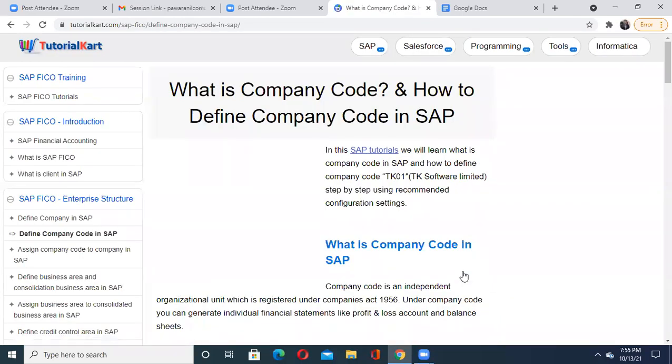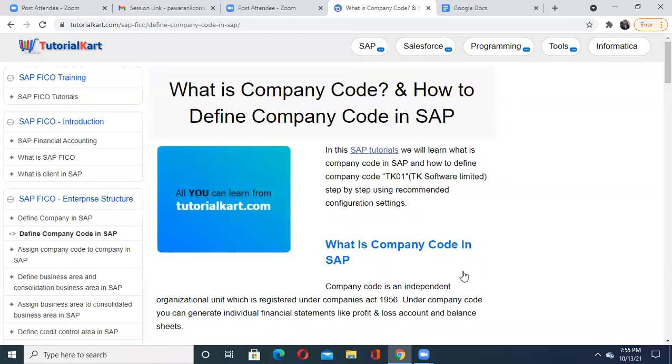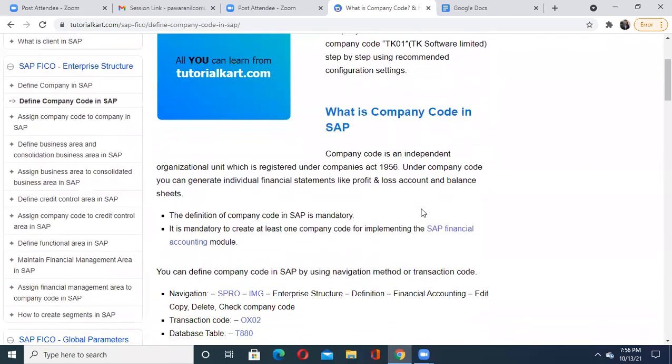Now once your plant is defined, see, then you are going to do the next step. What is the next step? After defining the plant, you have to go with the company code, and I already said the company code is generally a unit or space on this SAP logon where various financial related details of that particular plant or company are organized or managed. So to do this, you need the transaction code like TK01. Here they have given TK01 as TK Software Limited, but what exactly is this? What is the company code in your SAP module? I already said, the company code is an independent organizational unit which is registered under the Companies Act 1956.